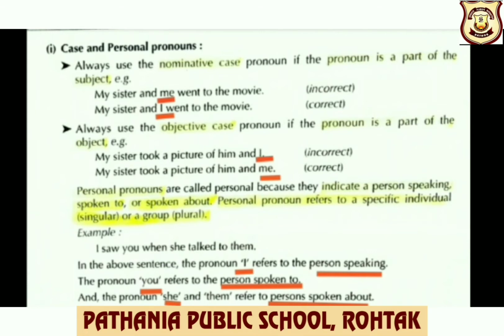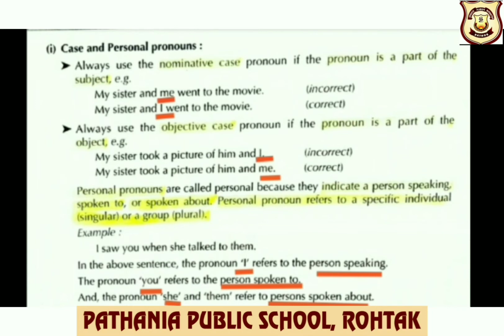Using me as subject is incorrect. Rather, we should use I. My sister and I went to the movie. This is the correct use. Always use the objective case pronoun if the pronoun is the part of the object.